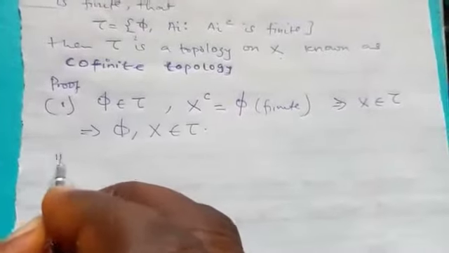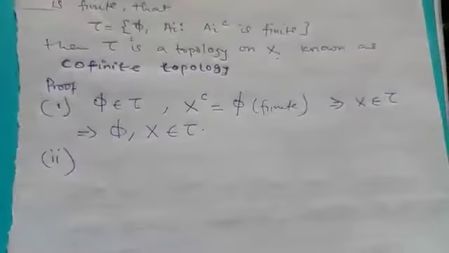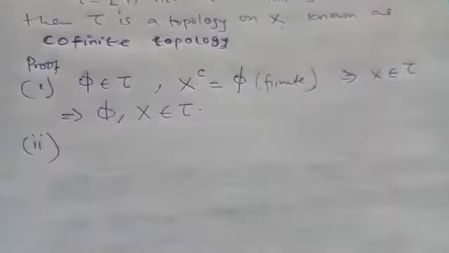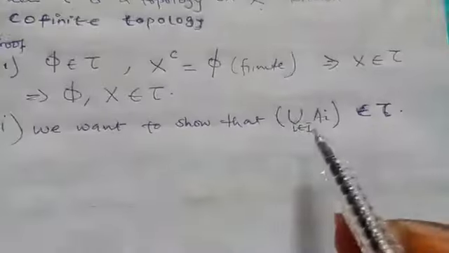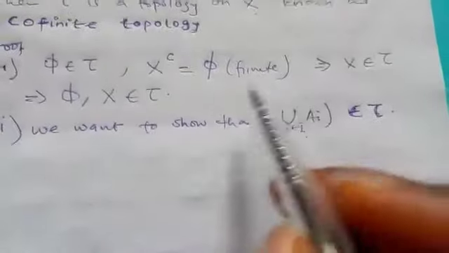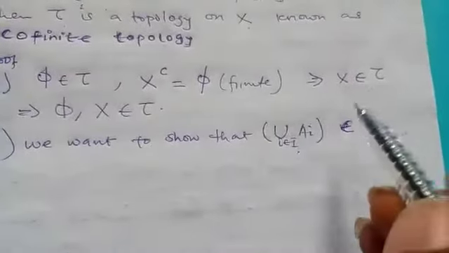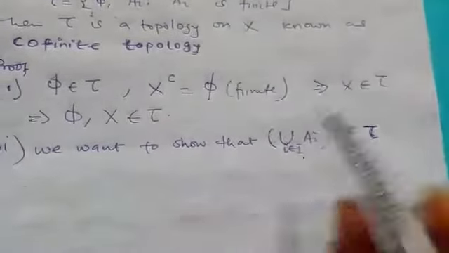Now, the second one: we need to show that the union of arbitrary sets in tau is also in tau. So what do we want to do? We want to show that the union of this collection is in tau. It is best for us to show, just like what I said here, that the complement is finite.